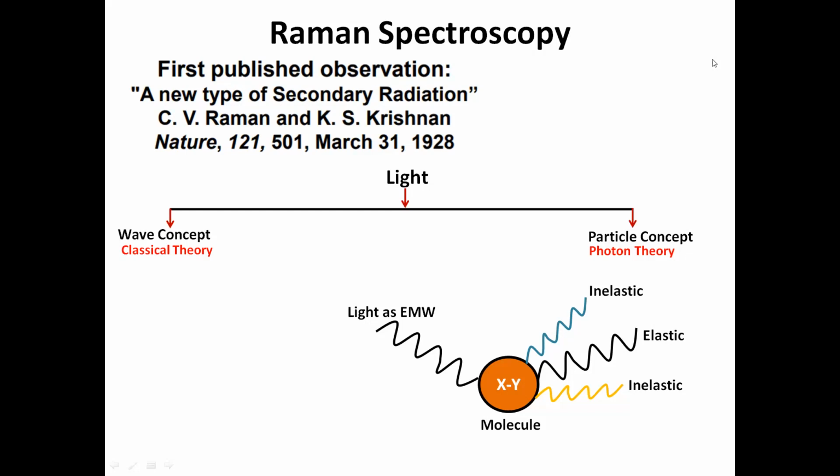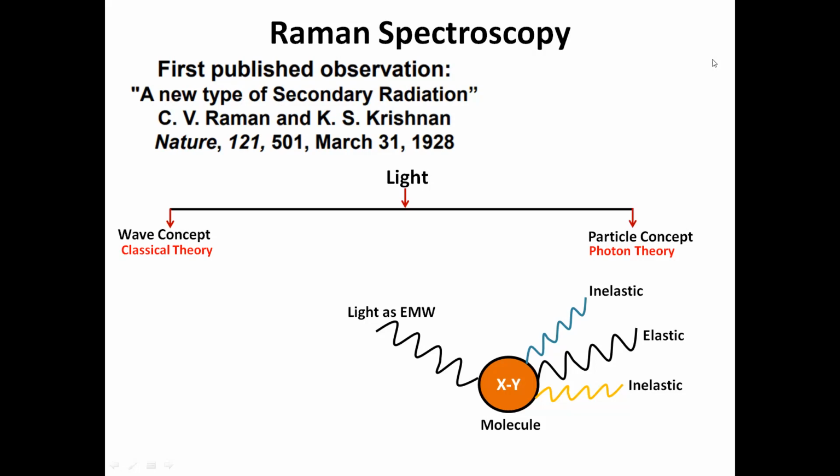Suppose two atoms, X and Y, are connected by a single bond. When they are connected, they form a molecule. When this light is incident in terms of electromagnetic waves on the surface of this molecule, three types of scattering are possible.